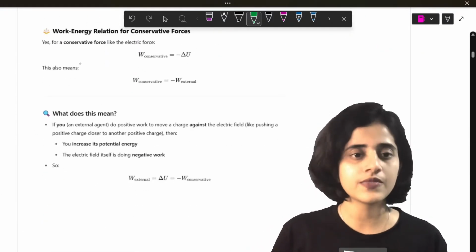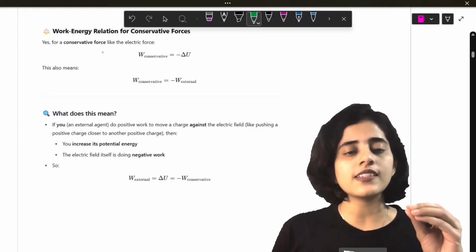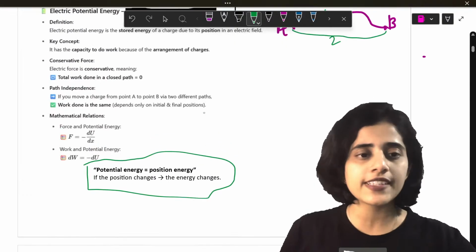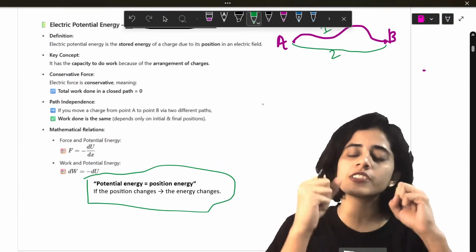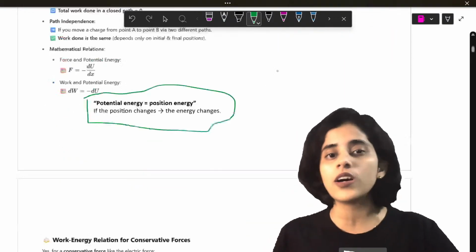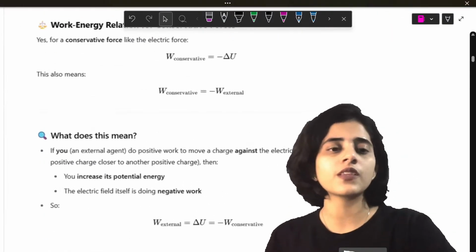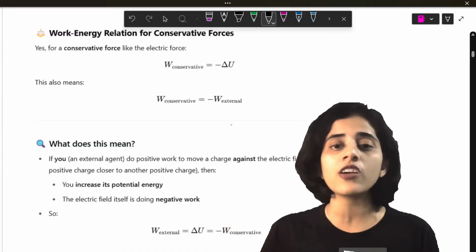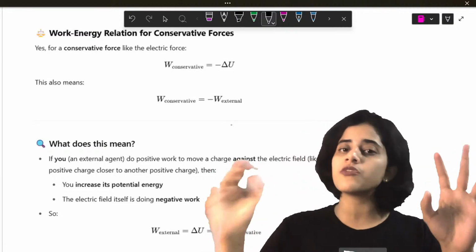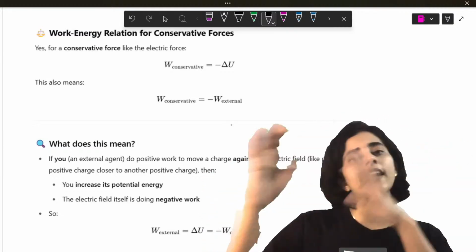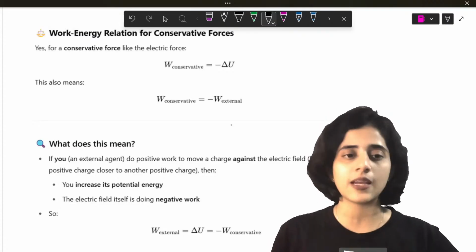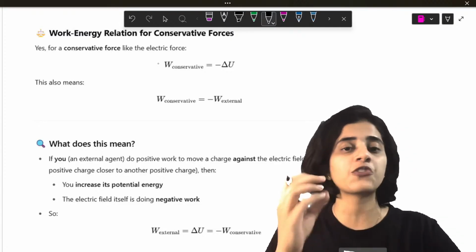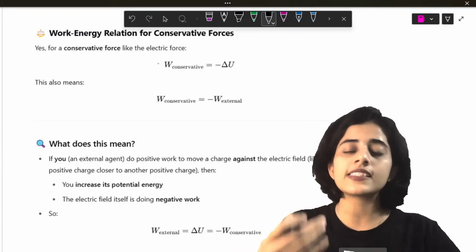Next is the relationship between work done and potential energy. So potential energy is the position energy. It also depends on the work done. Whenever you have a conservative force, what is a conservative force? A force that does not depend on the path. It only depends on the initial and final position. However you go from A to B, it's going to be the same. Electric force is also a conservative force.